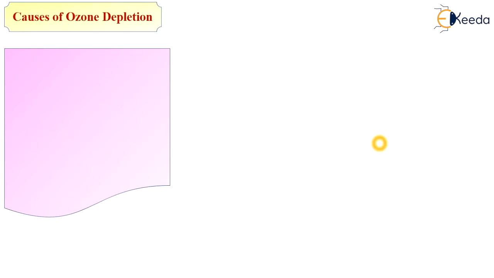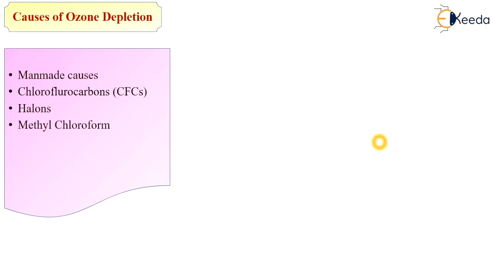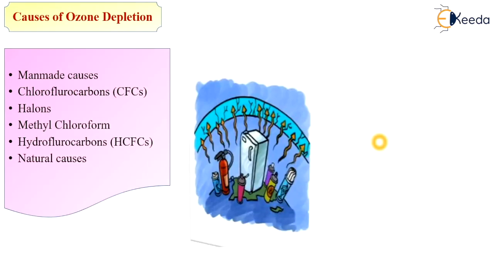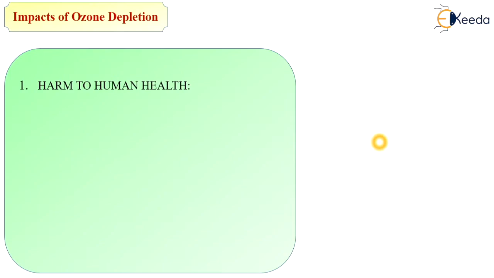The causes of ozone depletion are either man-made causes, because of the release or emission of chlorofluorocarbon gas, halogens, methyl chloroform, hydrochlorofluorocarbons, or natural causes. So these are the causes of ozone depletion. What is the impact of ozone depletion?